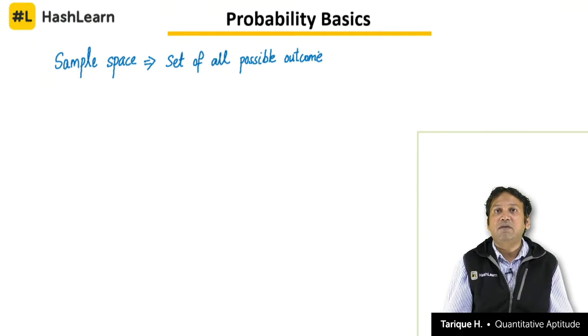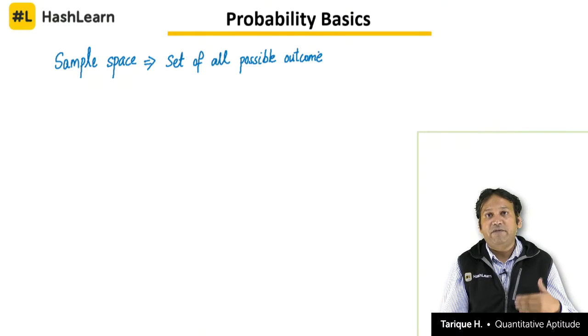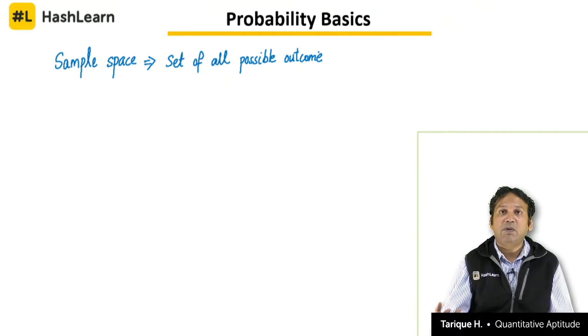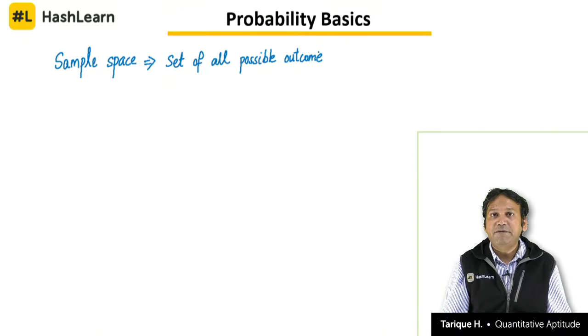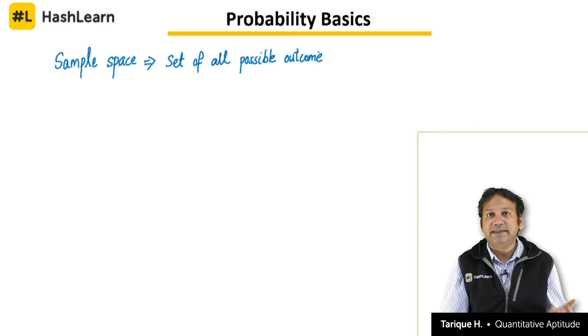So before we find out the probability of something happening, we should always find out all the things that can happen. Suppose for example, if a match is happening between two countries, there are three possible outcomes. A country can win the match, the country can lose the match, or there can be a tie or a draw, right? So there are three possible outcomes in that case. Similarly, if you appear in an examination, there are two possible outcomes. Either you pass in the examination or you fail in the examination.